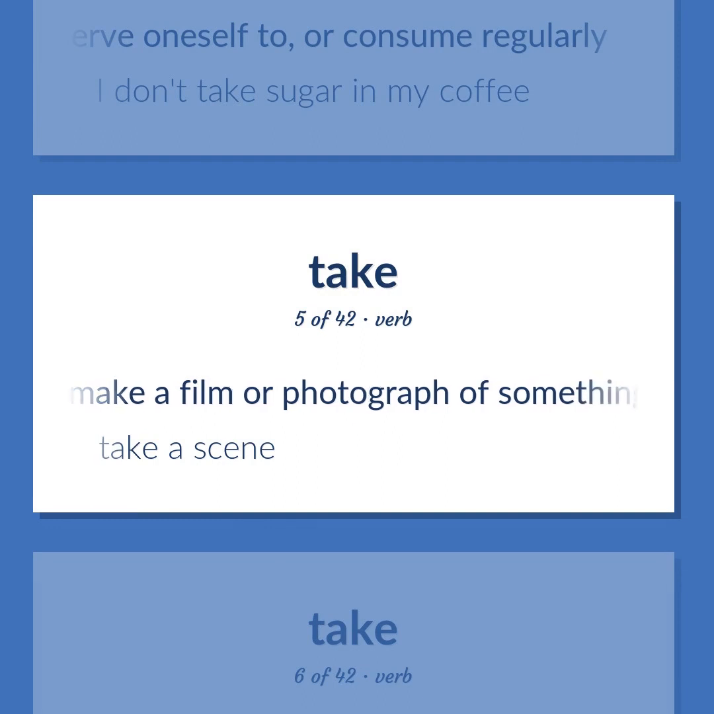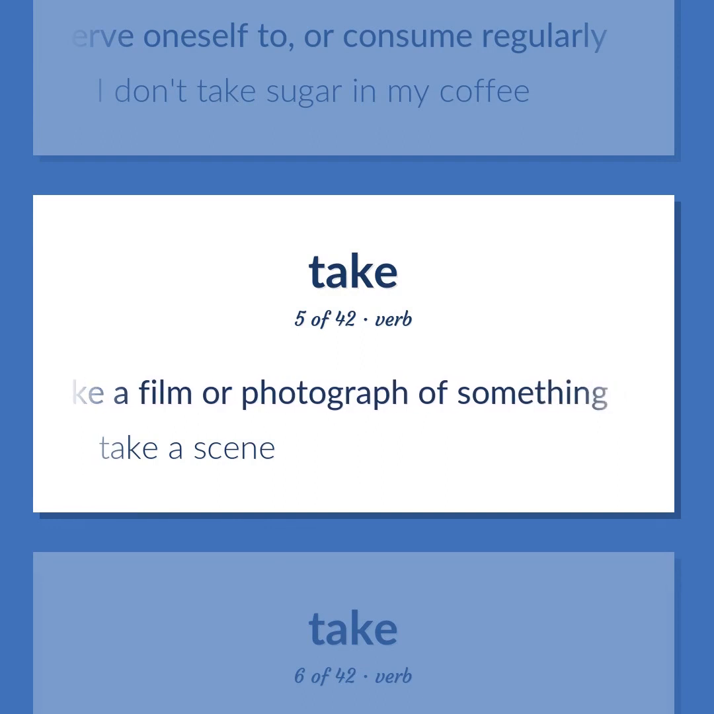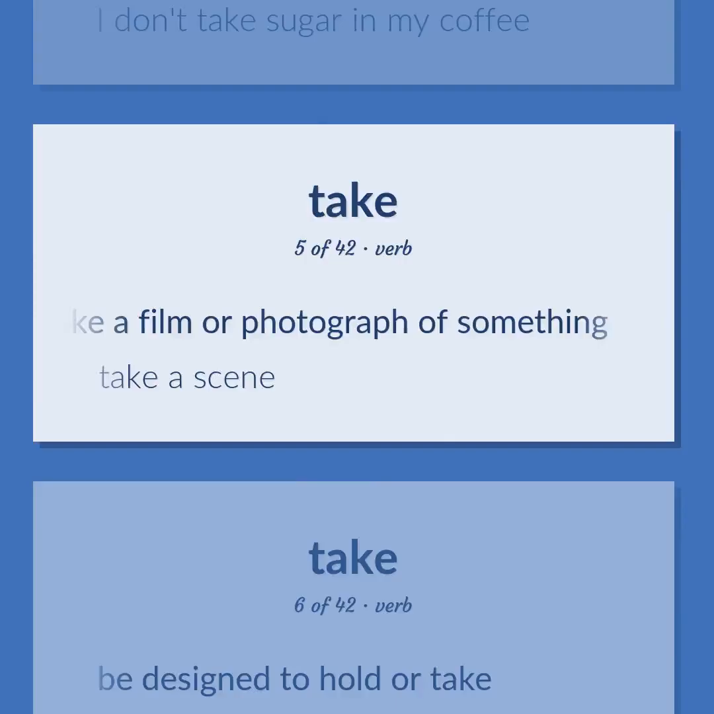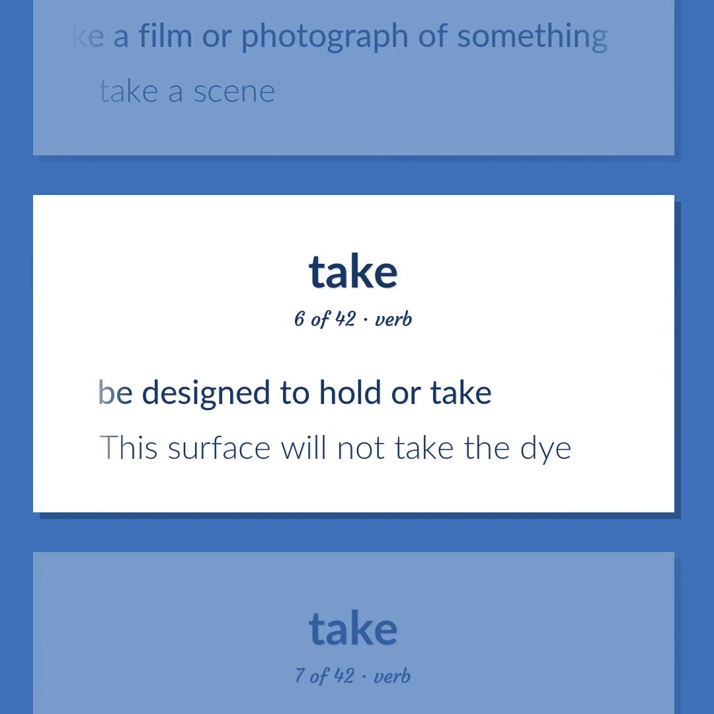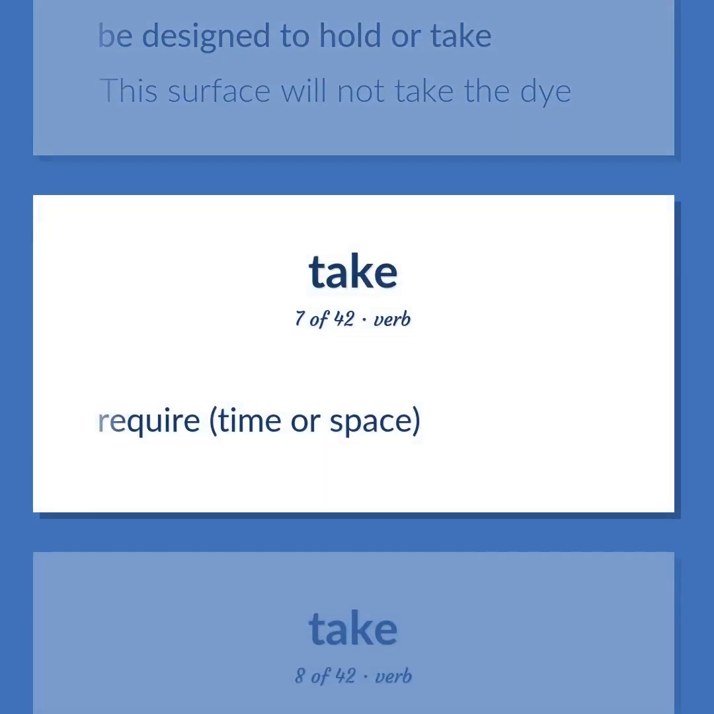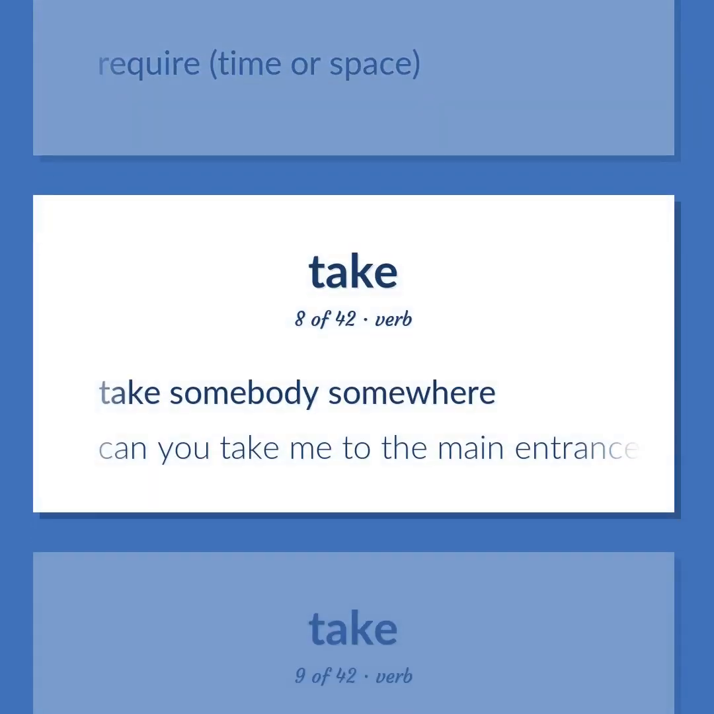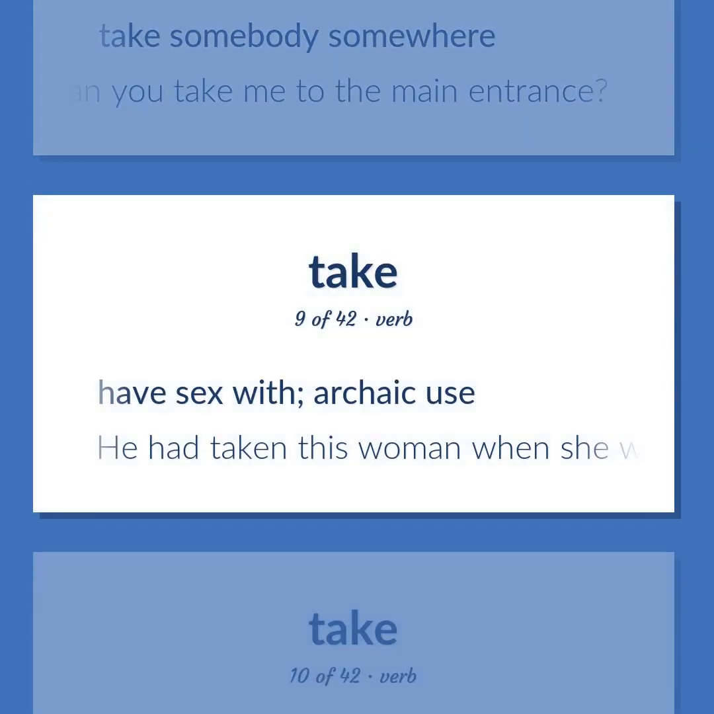Make a film or photograph of something. Take a scene. Be designed to hold or take. This surface will not take the die. Require, time or space. Take somebody somewhere. Can you take me to the main entrance? Have sex with. Archaic use. He had taken this woman when she was most vulnerable.